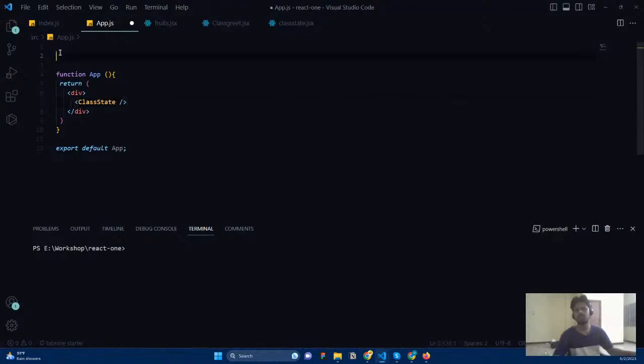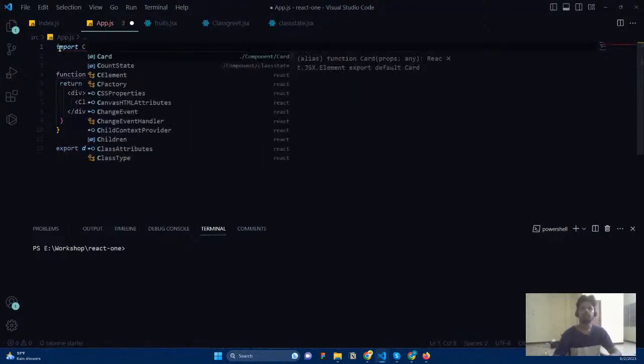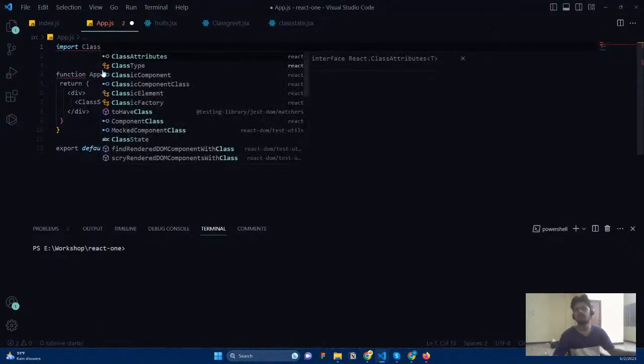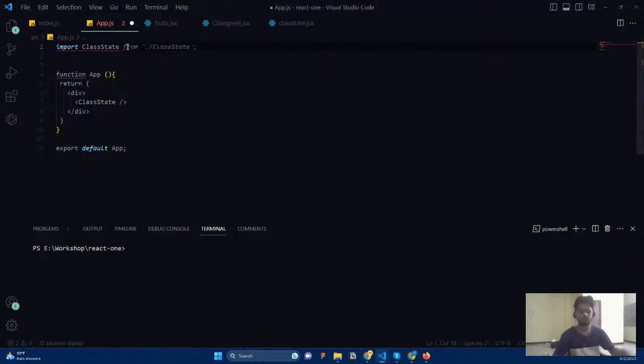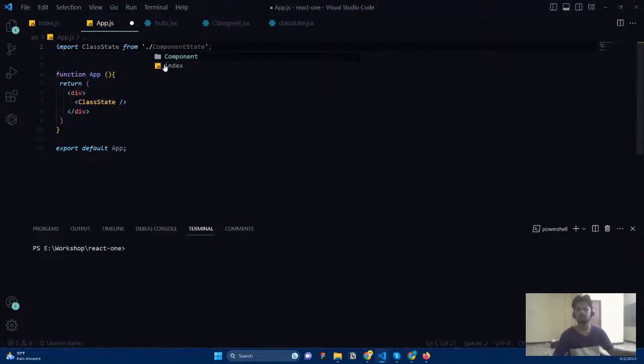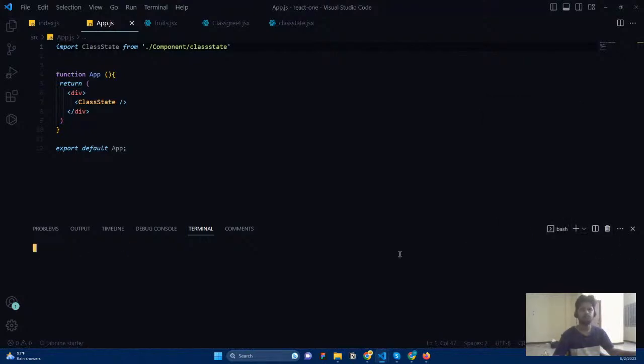This is a component. Let me import the ClassState from the components folder, ClassState.jsx. This one.